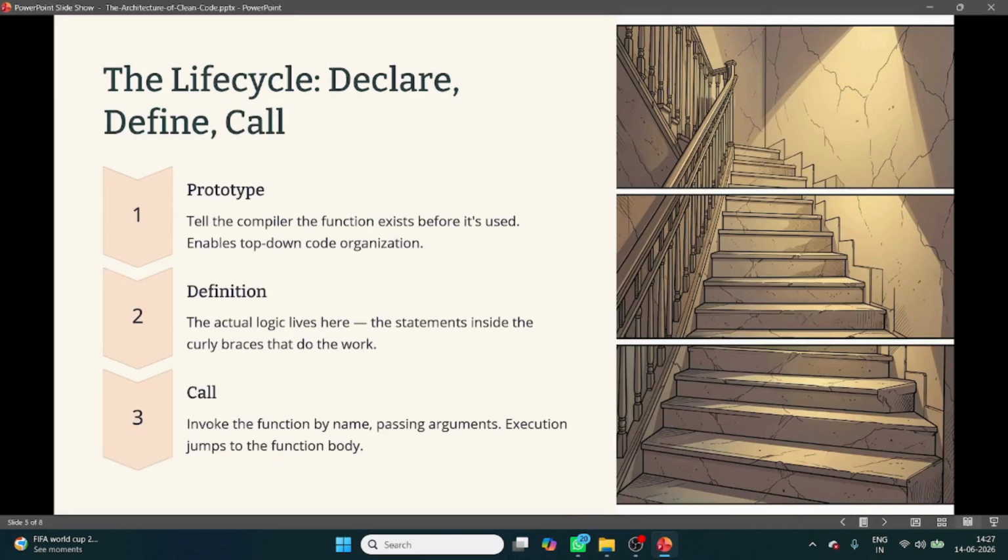Now, declare, define, and call. This is the life cycle of a function. This is a very important topic. A function has a total of three stages. First is what? Declaration or prototype. You want to tell the compiler, hey compiler, this function exists.